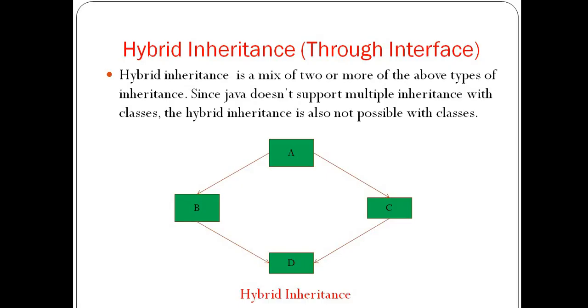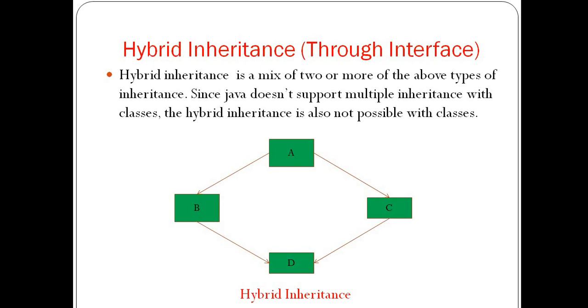Now next is hybrid inheritance. Hybrid inheritance is a mix of two or more of the above types of inheritance. Since Java does not support multiple inheritance with classes, hybrid inheritance is also not possible with classes.